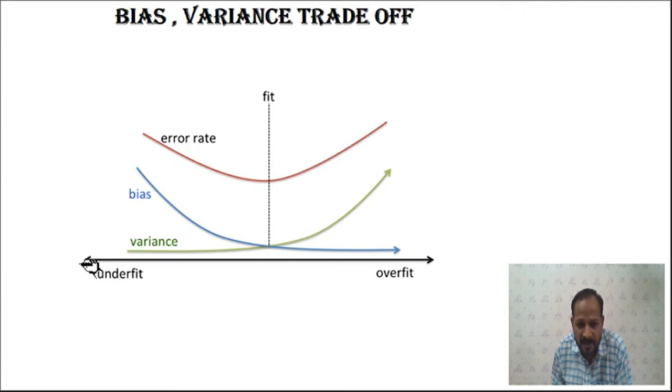Moving from underfitting to overfitting means increasing the number of neurons in the hidden layer. If you use very few neurons in the hidden layer, there will be an underfitting problem. Increasing the number of neurons is nothing but increasing the number of parameters in your network.